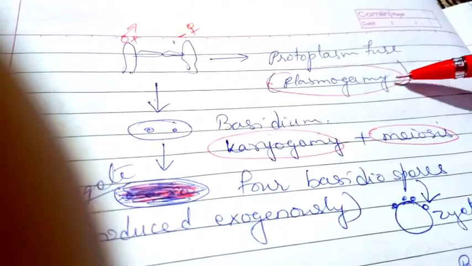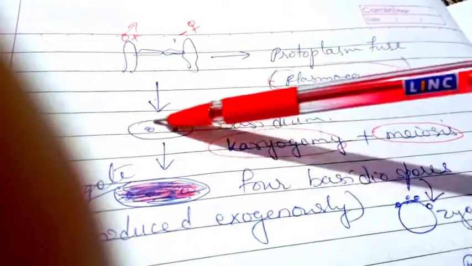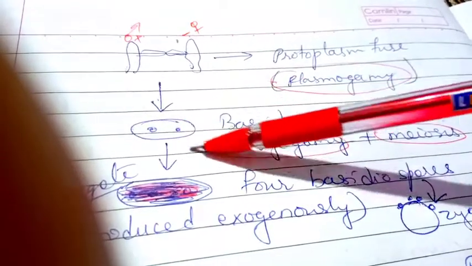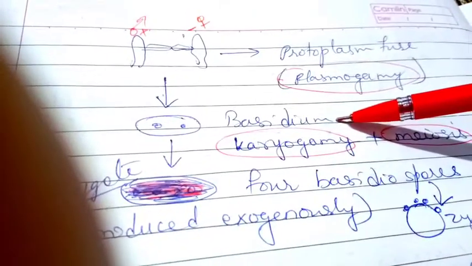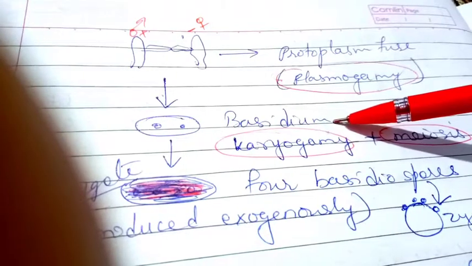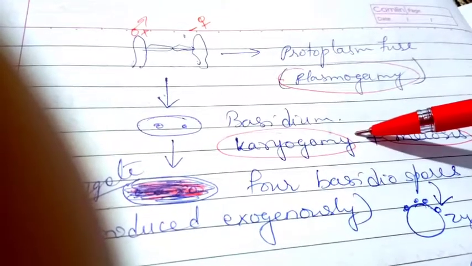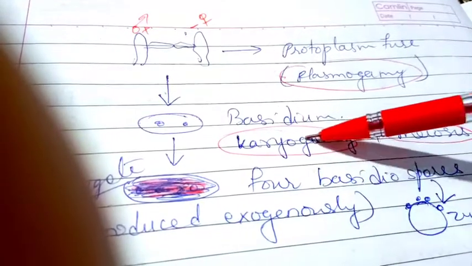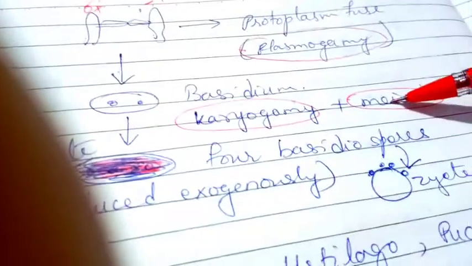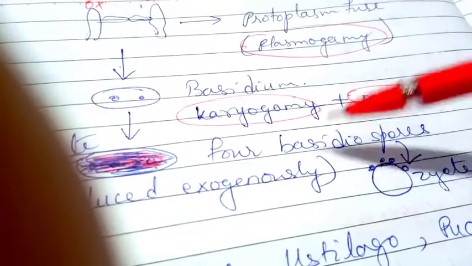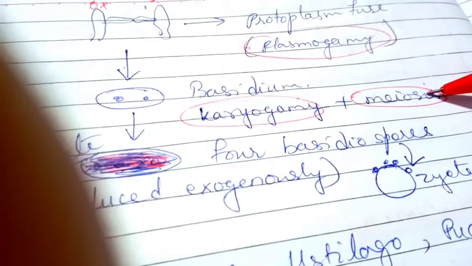So after plasmogamy what will happen? They form the structure and that is called as basidium. After that karyogamy takes place, that means fusion of nucleus, and then meiosis takes place. So plasmogamy, karyogamy and then meiosis.